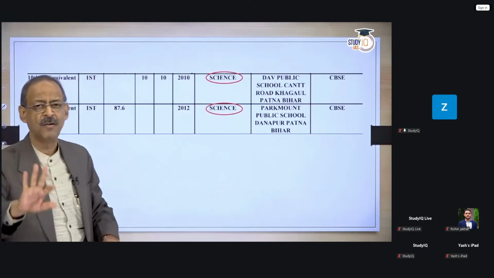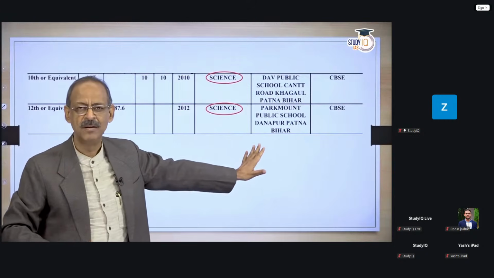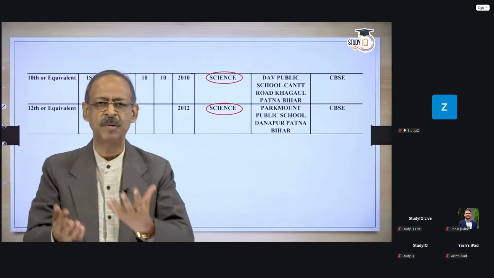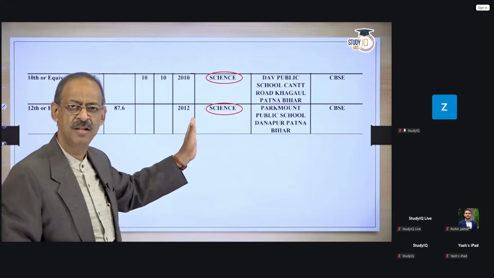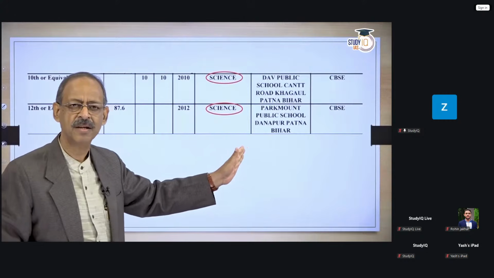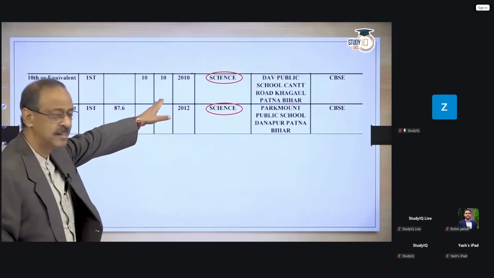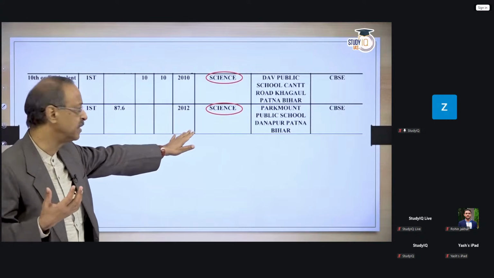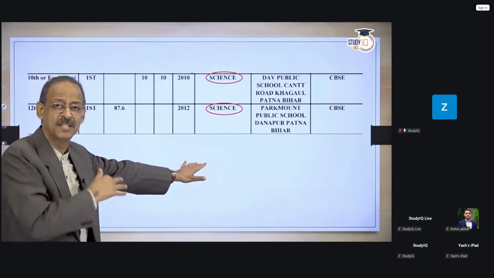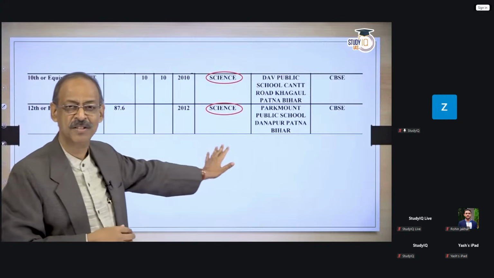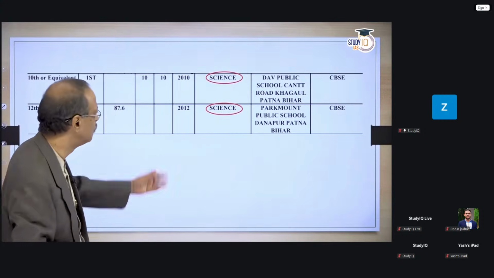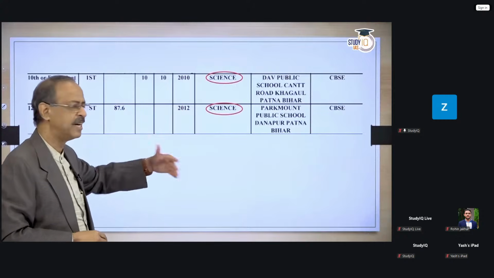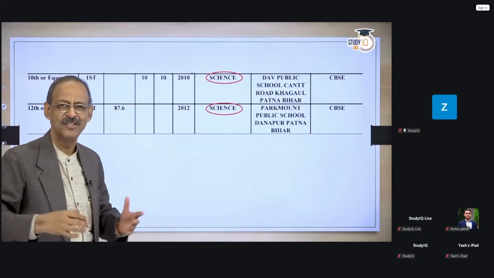Now, most of the forms did not have this sort of problem. Most of the aspirants had actually mentioned the actual subjects that they had taken. But this particular aspirant wrote science here, which could land him in trouble. Fortunately, if I remember correctly, no question per se was asked on this sort of flippancy, but you could land in trouble if you just write a rough shot and say science or arts or commerce.